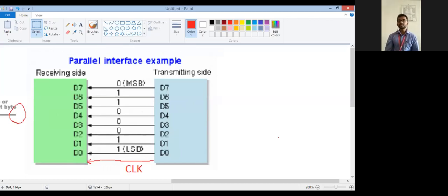In most of the cases, when the long distance communication is there, we require the repeaters at a particular distance